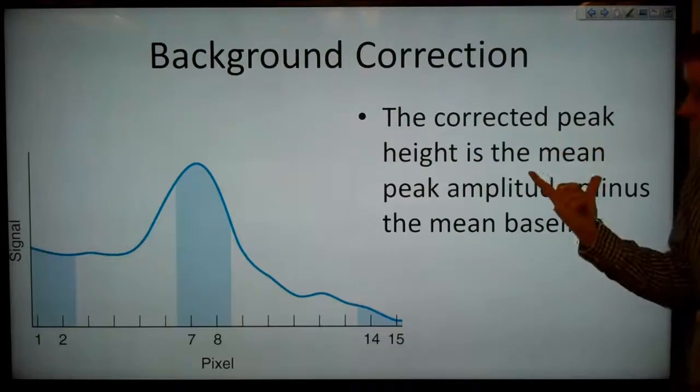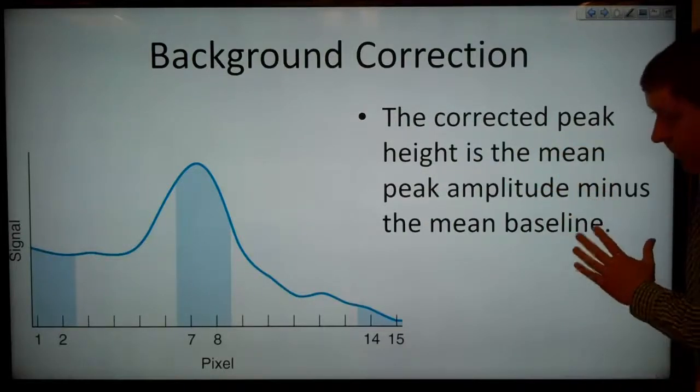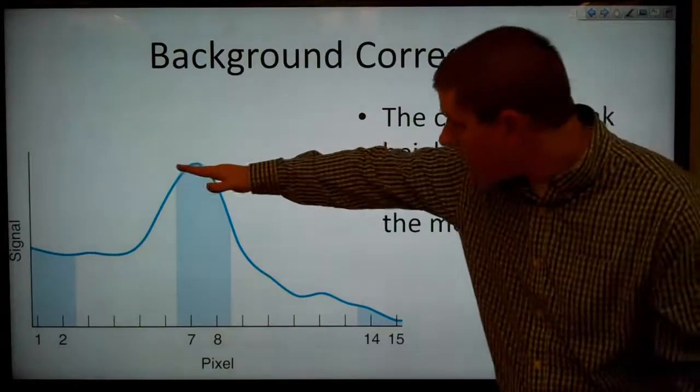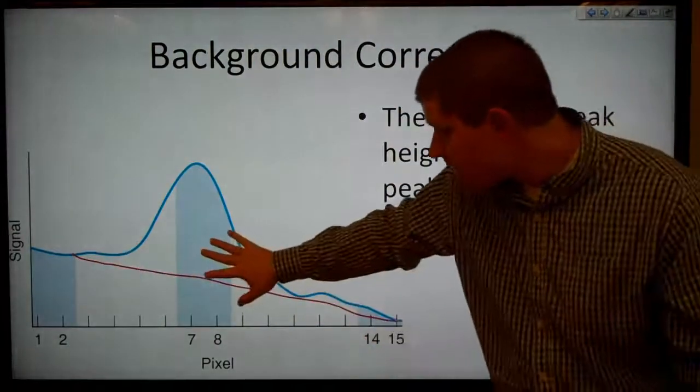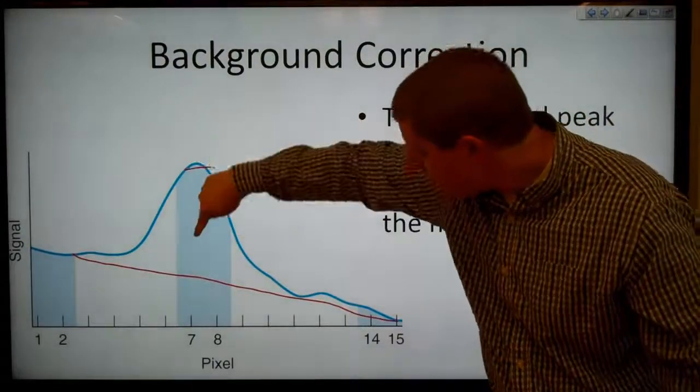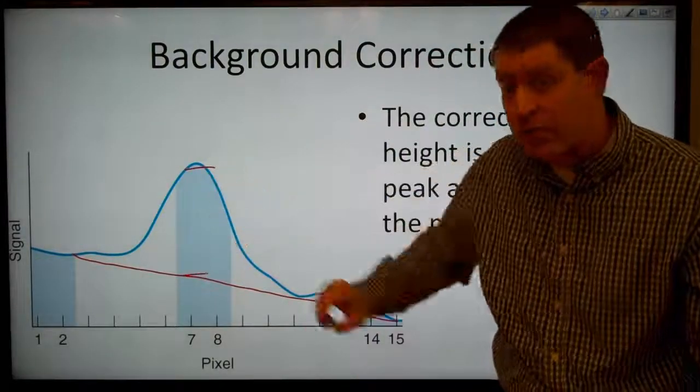So the corrected peak height is the mean peak amplitude minus the mean baseline. So our amplitude here minus the baseline. If our baseline is somewhere in there, we're essentially looking at the average from here to there, that difference.